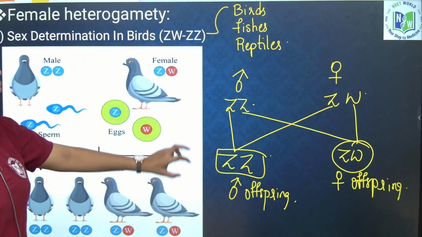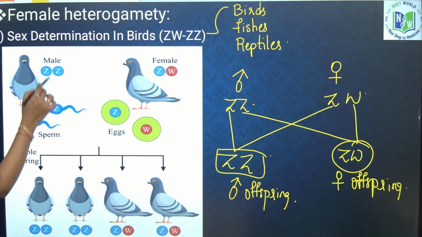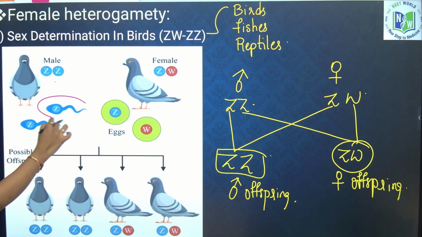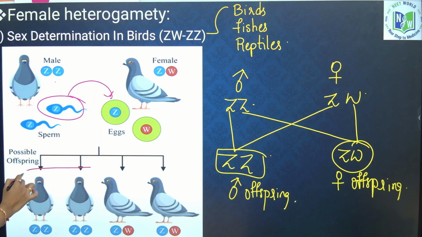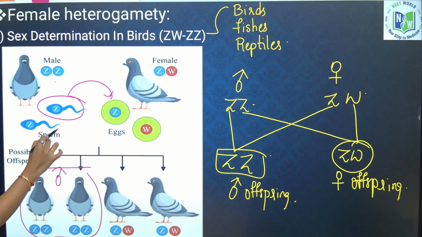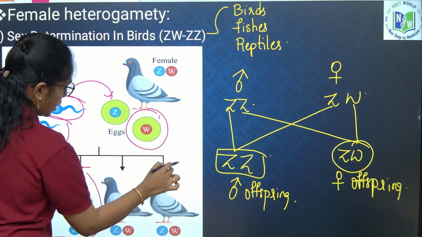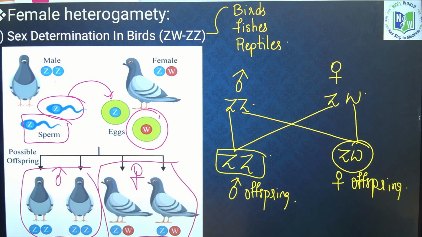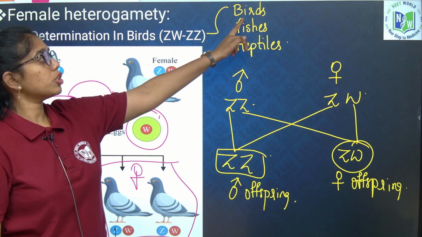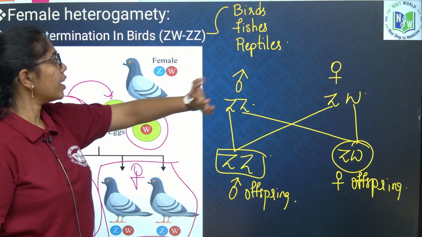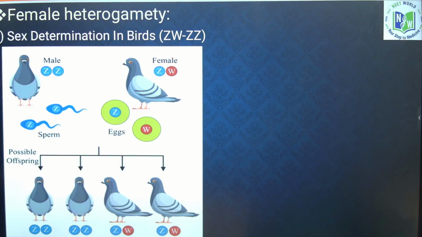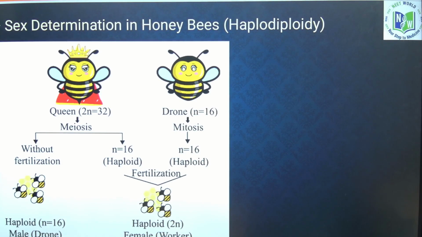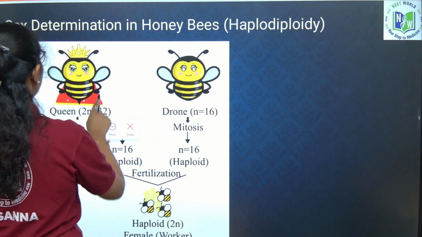Clear? So this is about ZW. Sperm crossing with Z type will give you male set of offspring. Z crossing with W will give you female set of offspring. Clear? Fine? Understood? And the examples you have to remember are birds, fishes and reptiles. Now comes the concept of haplodiploid mode of sex determination, which is a very important focus.